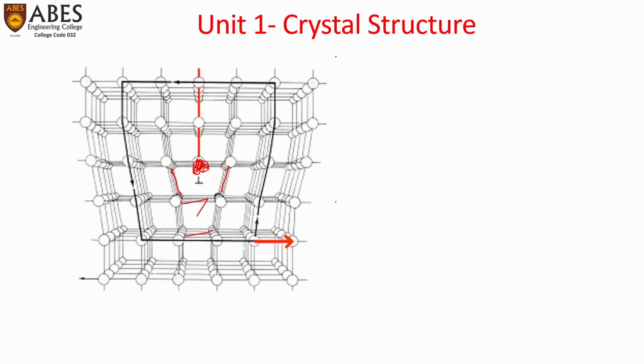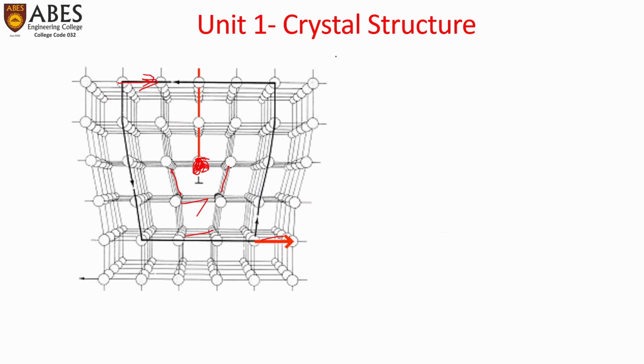What we saw previously, here the Burgers vector is in this direction, meaning the movement is in this direction, slip is in this direction, and the dislocation line would be inside the screen, perpendicular to the plane of the page.